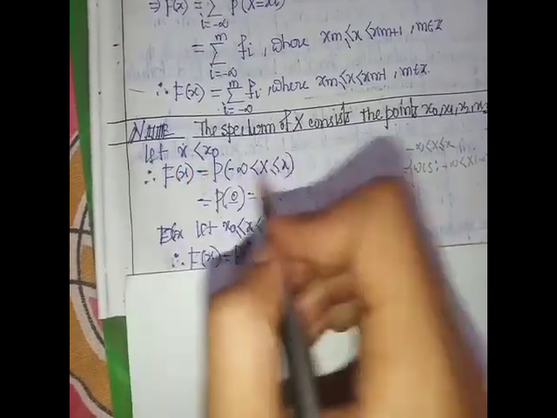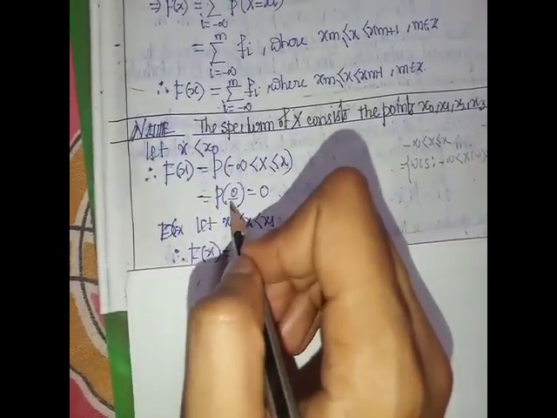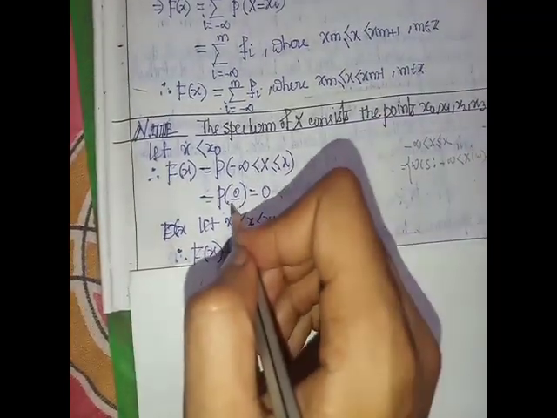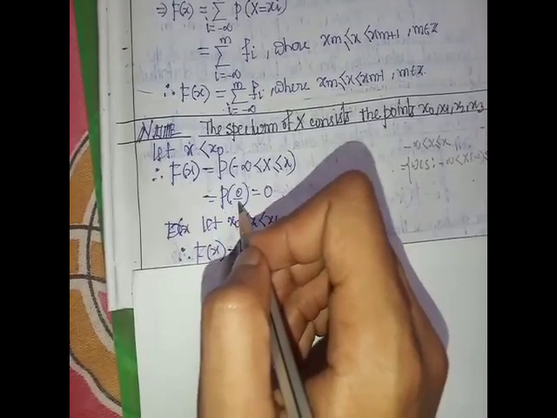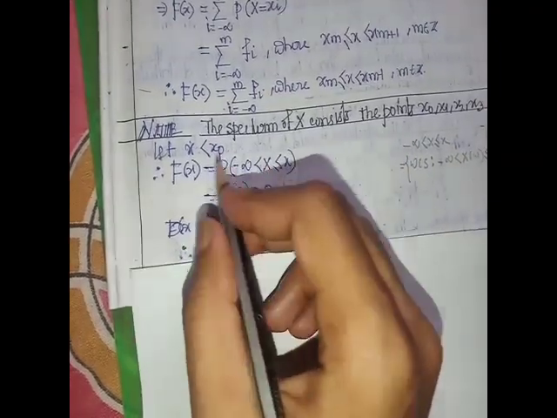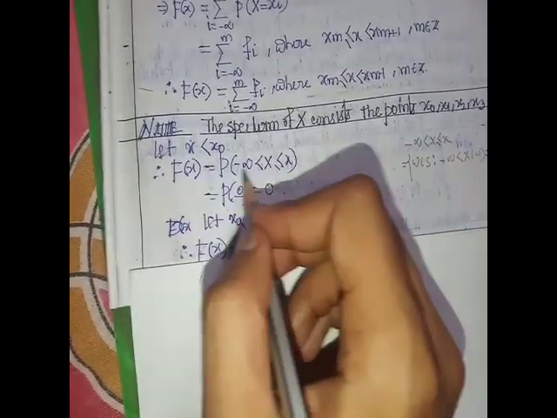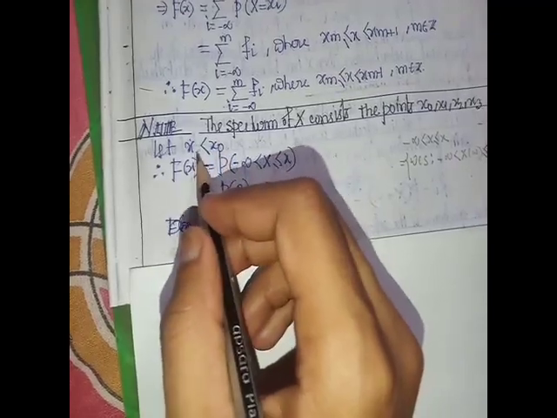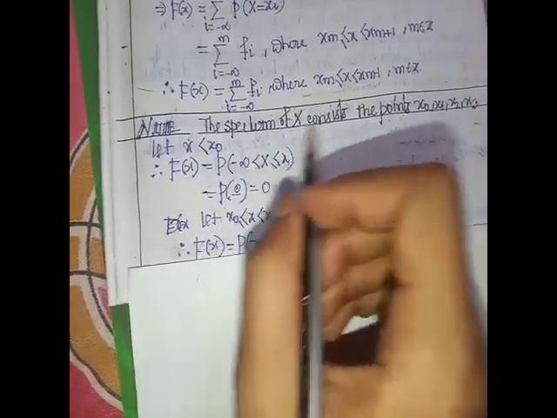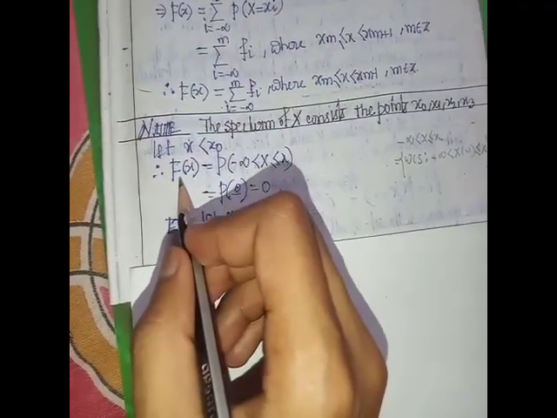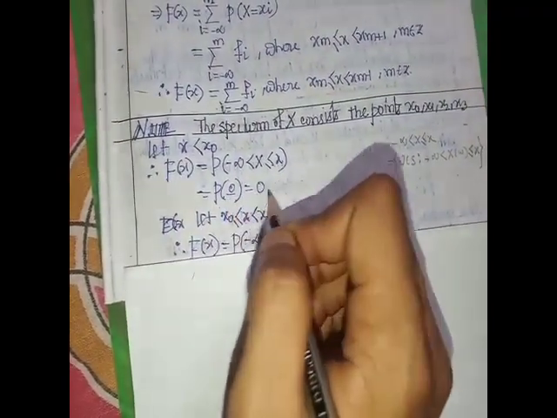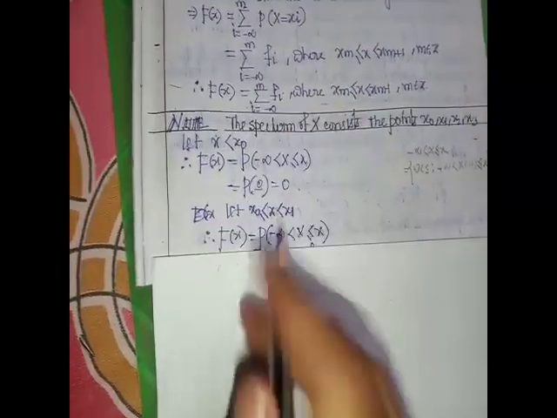Since x is less than x_0, it contains no point, so this is the probability of the impossible event, which is 0. In this case, the distribution function is 0.